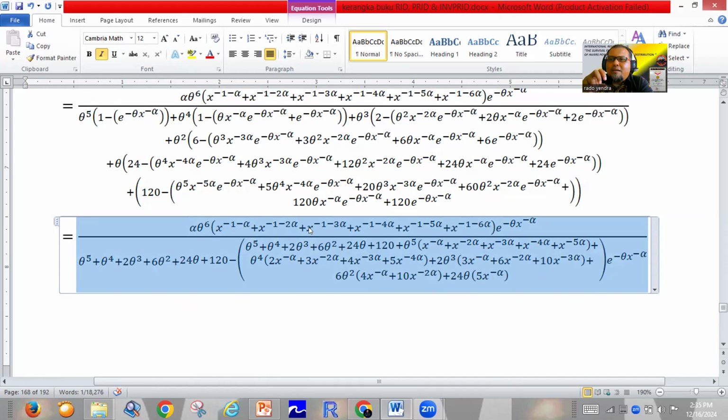We must fully understand all this information, which is very useful if we want to understand the hazard function. So in this session, we solved the problem of the hazard function for the inverse Power Rado Institute distribution for some k, especially k equal to 2, 3, 4, 5, and 6.